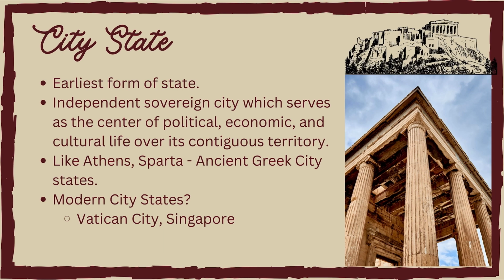These were sovereign entities and were not dependent on any other external power. So the city-state was the earliest form of state. Some of the ancient Greek city-states were Athens, Sparta, and even today modern city-states are there, like Vatican City, Monaco, Singapore. I'll show you these on the map.